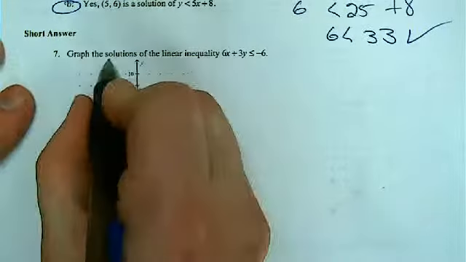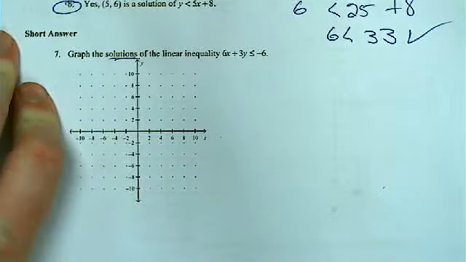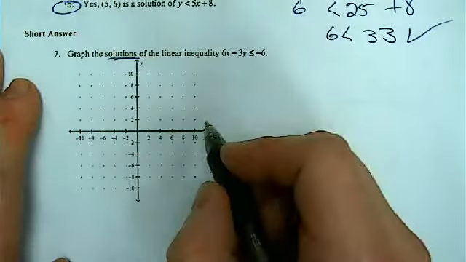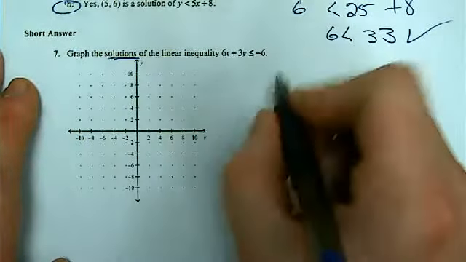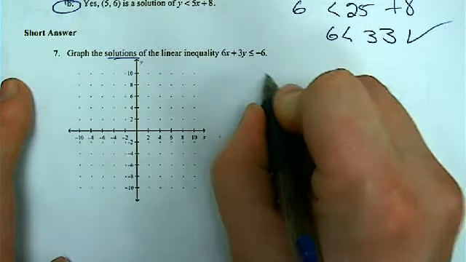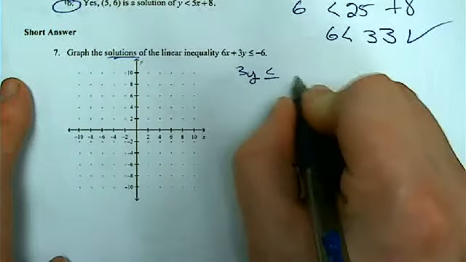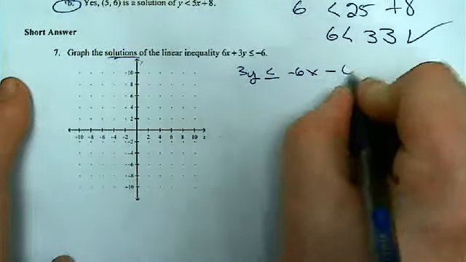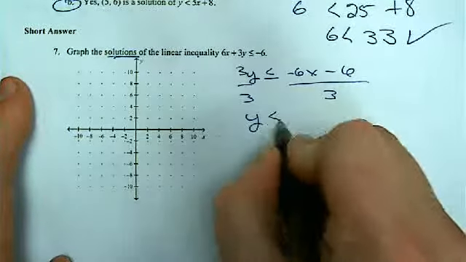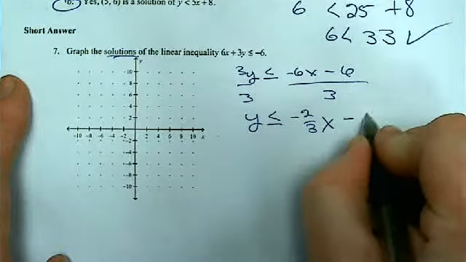Graph the solutions to the linear inequality. Now remember, that means I have to graph the area. I have to draw the line and then shade it in. So as I approach this, I'm going to have to rewrite this in y equals mx plus b form. So let's see, subtract the 6x from both sides. So 3y less than or equal to negative 6x minus 6. And divide everybody by 3. Y is less than or equal to negative 2/3 x minus 2.